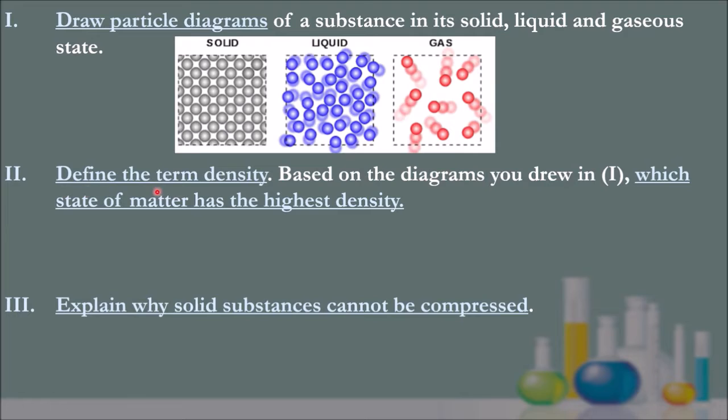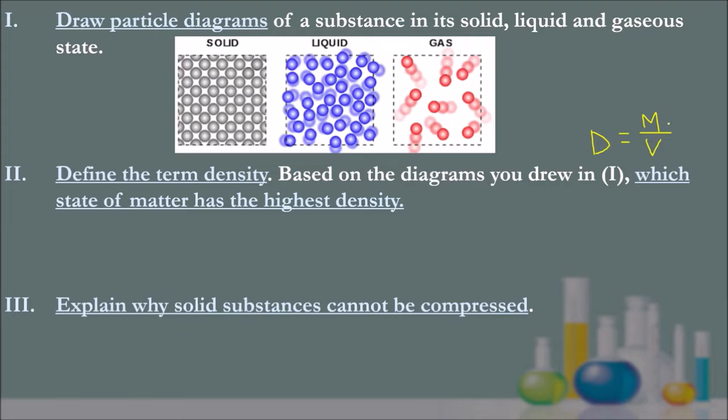Question 2, define the term density. Okay, so density, if you look at this, the formula they used to teach you back in probably year 7, year 8, density of a substance is equal to the mass over volume. So the mass over volume equals density.